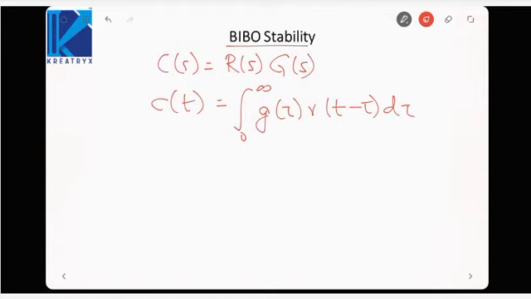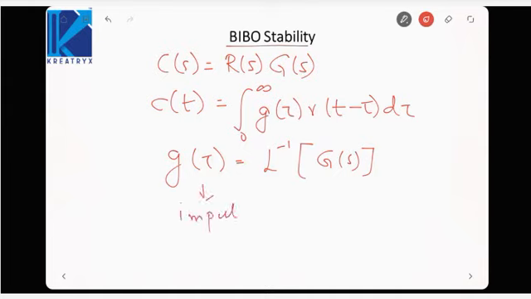Here g(tau) is the Laplace inverse of G(s), that is, it is the impulse response of the system.